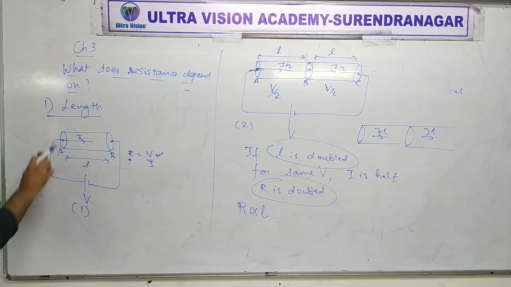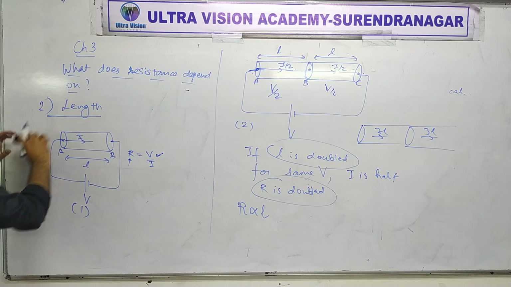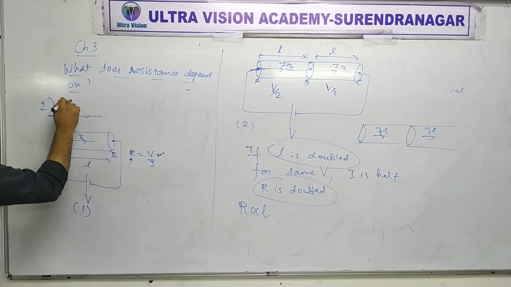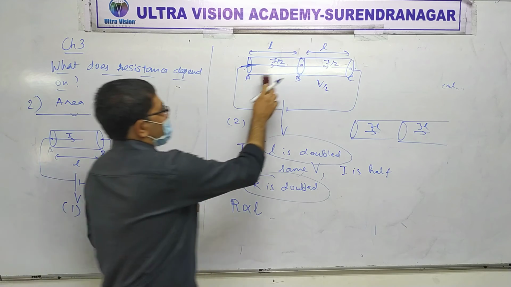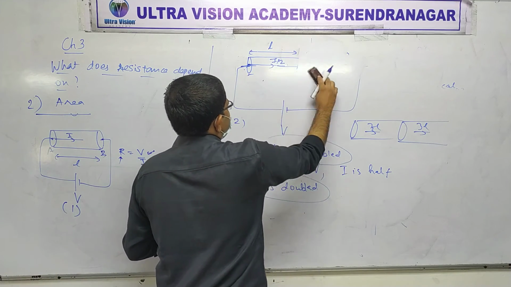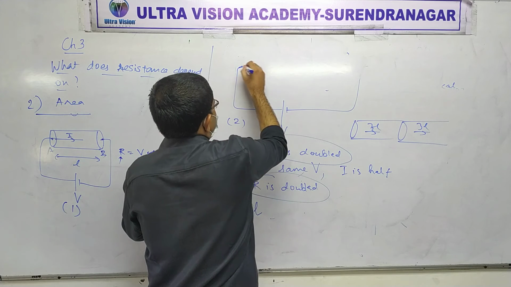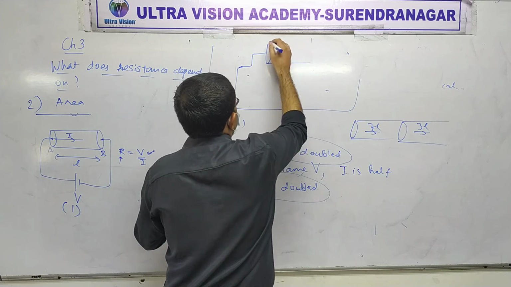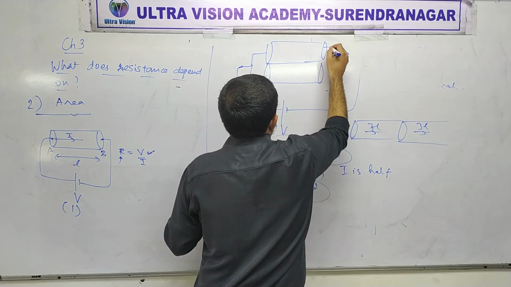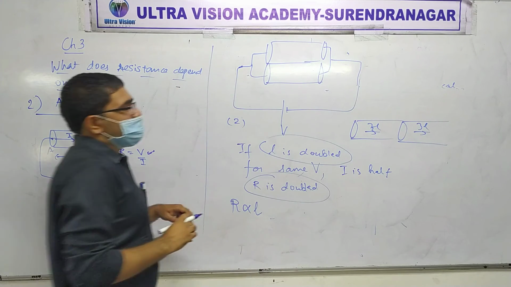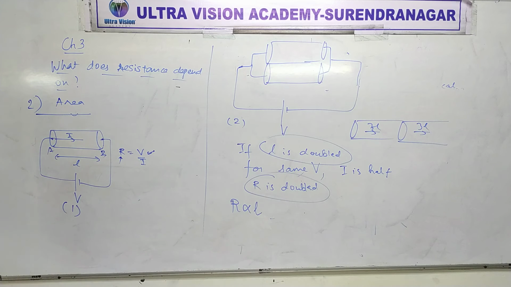Now for area. So once again, let's say some current I is flowing. Now instead of connecting two back to back like this, if we connect them such that current can flow through two areas, one here and one here. Current can flow through how much area? One pipe and one pipe. So the area is double.